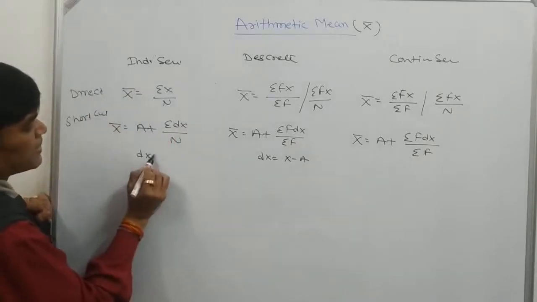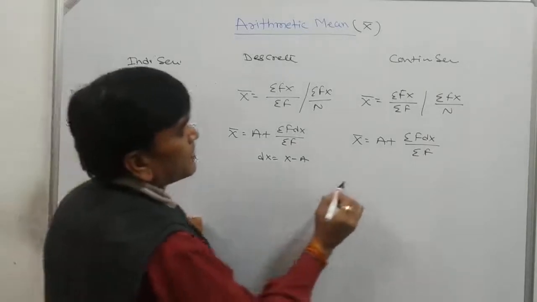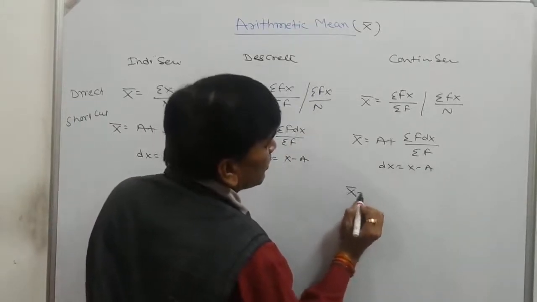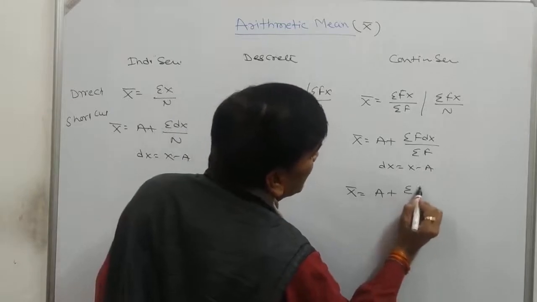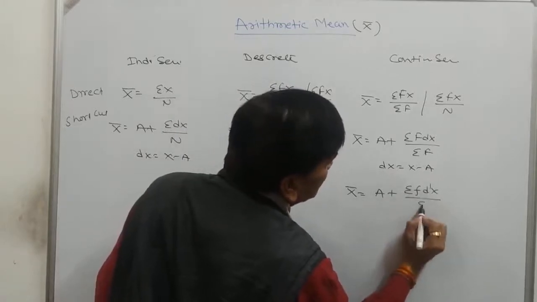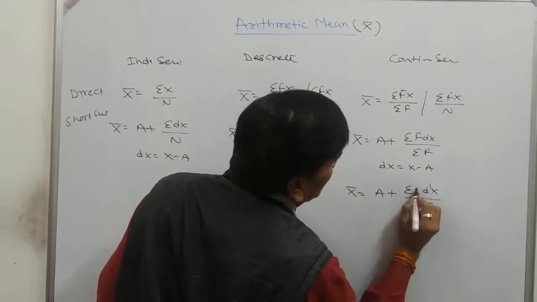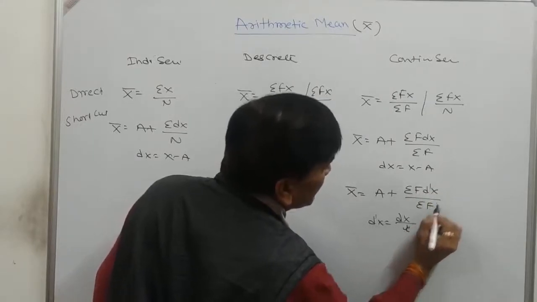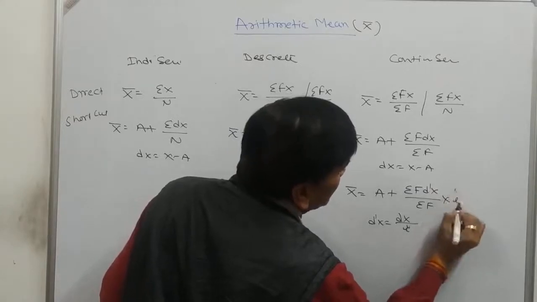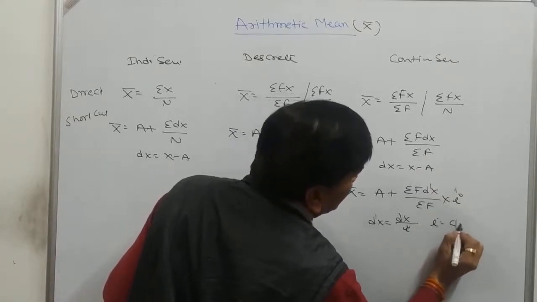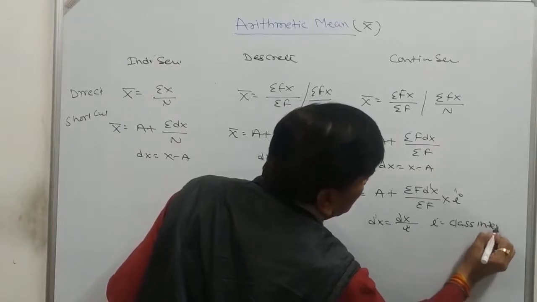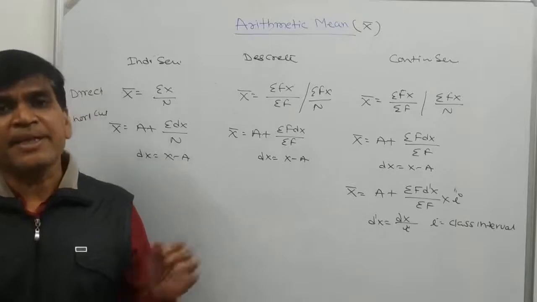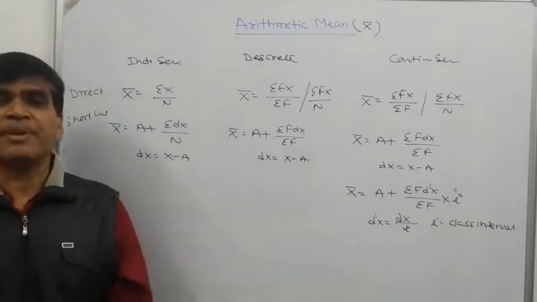One more method: a plus sigma f d dash x divided by sigma f, multiplied by I, where d dash x is equal to dx divided by I, and I is equal to the class interval. With the help of these, we can solve any kind of arithmetic mean problem.